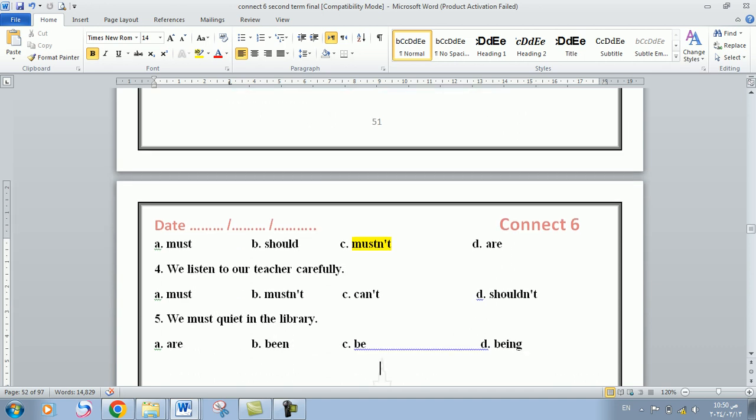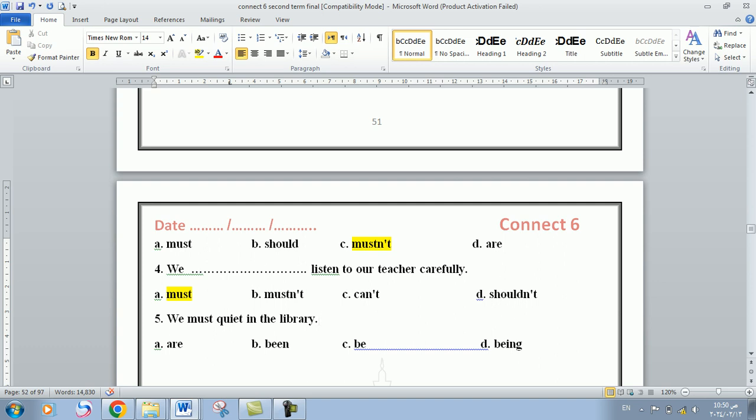Number 4. We space listen to our teacher carefully. We must, we mustn't, we can't, or we shouldn't. This is an easy question. The correct answer is must. Very good. We must listen to our teacher carefully.